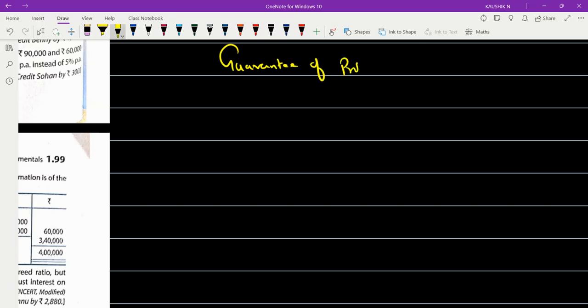Guarantee of profits. The word itself is guarantee. What do you mean by the word guarantee? It is nothing but a promise. You're promising a profit. To whom are you guaranteeing? You're going to guarantee this profit to a partner, or it can also be done by the partner to the firm. So guarantee of profit is nothing but promising on a profit.